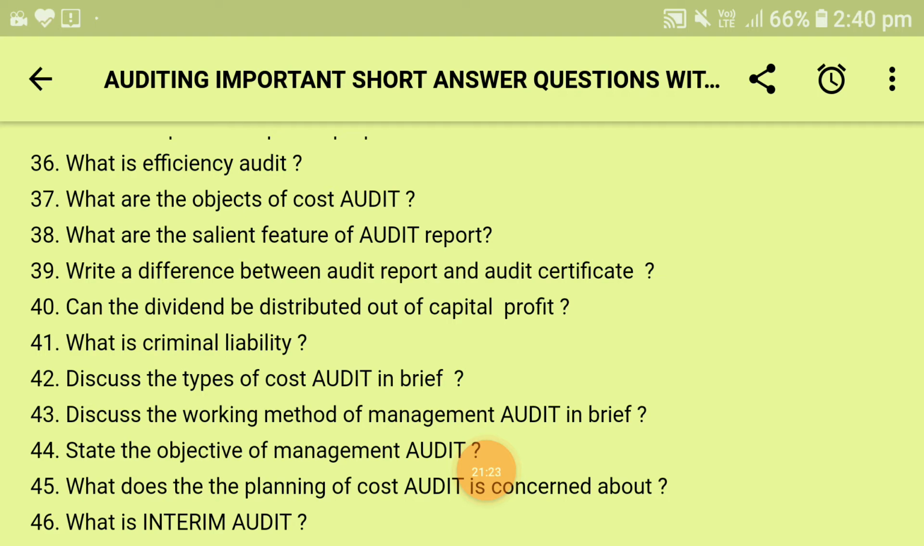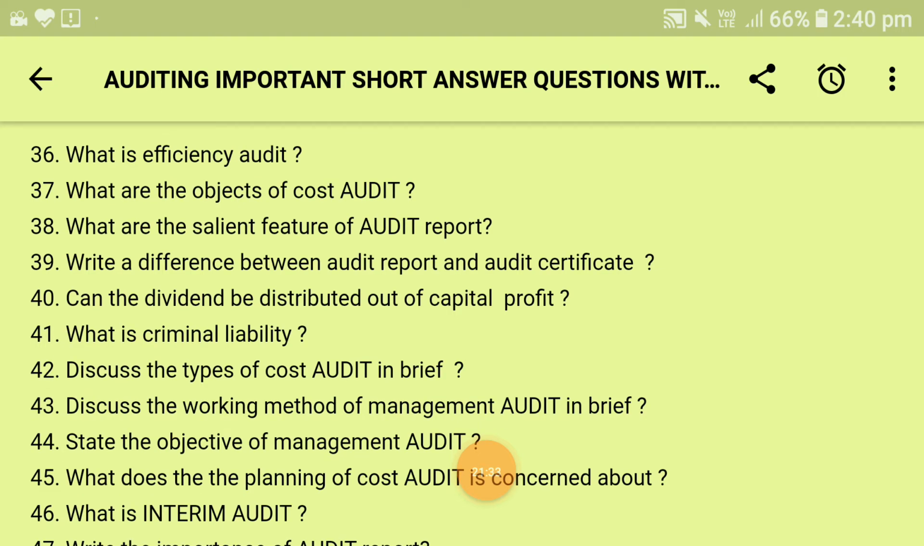Next is what is criminal liability. Criminal liabilities are those which arise because of offences against the statutory provisions. These may emerge because of criminal neglect, actual frauds, or conspiracy of the auditor, or gross neglect of some provisions of the Companies Act.